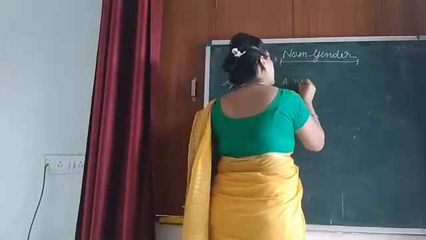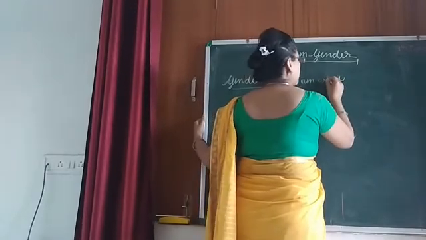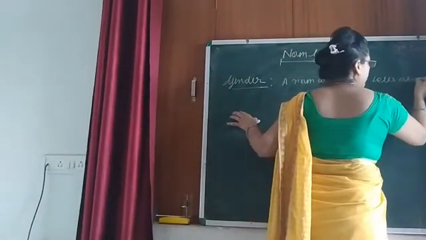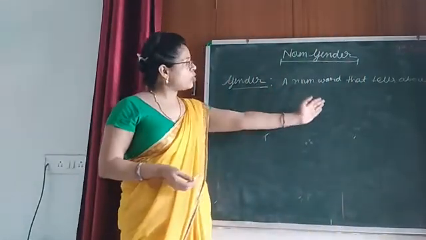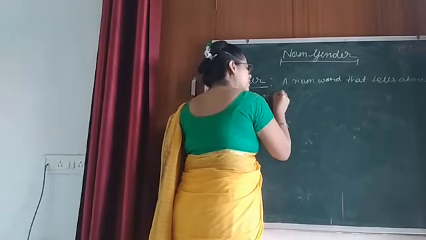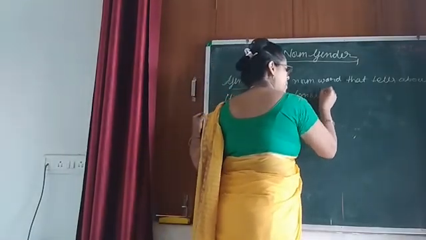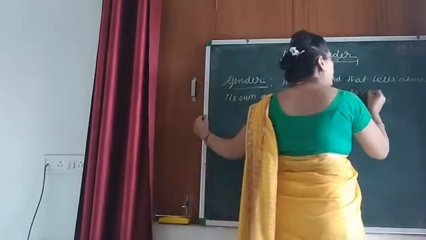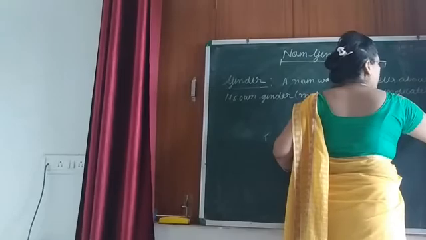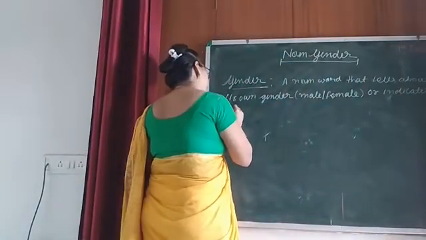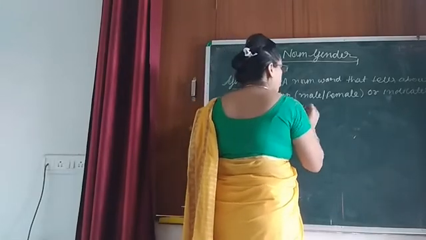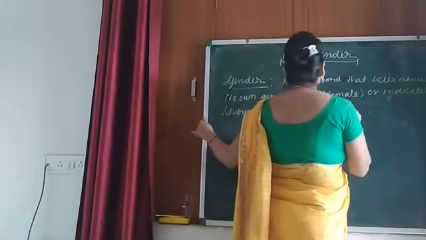A noun word that tells about its own gender, that is whether it is male or female, or indicates non-living things, is known as or called as, anything you can write, is known as what?